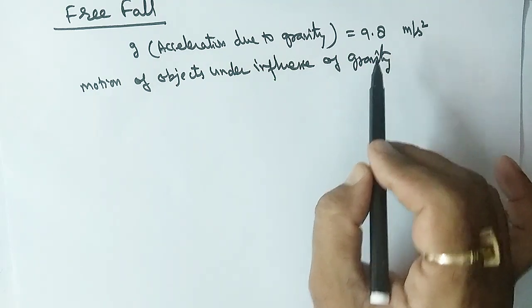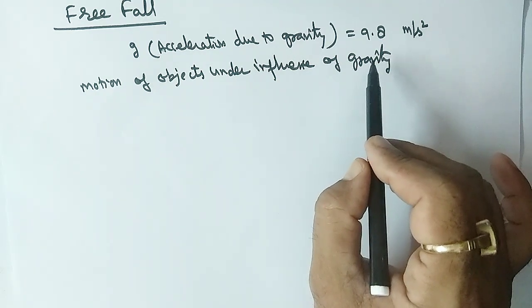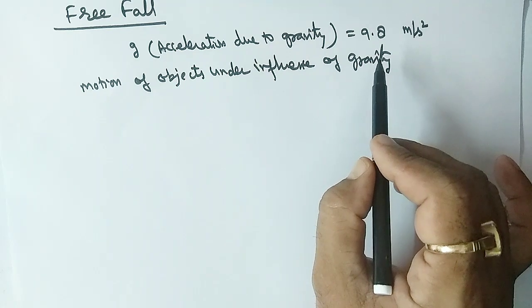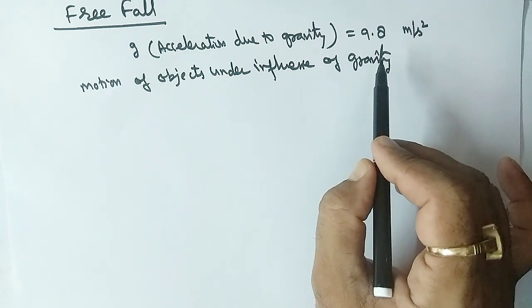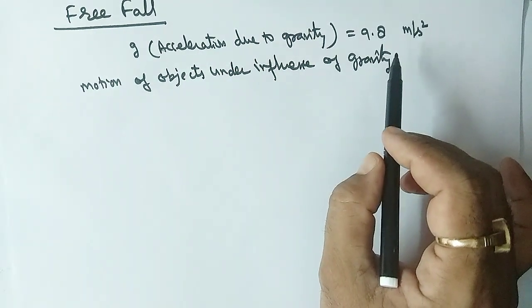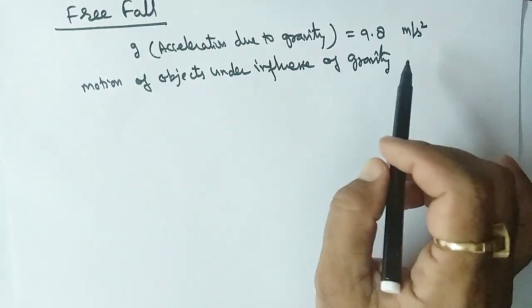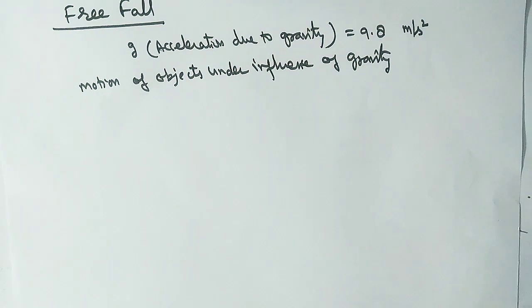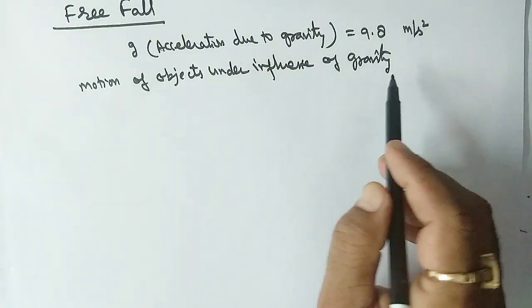Suppose a body is falling downward, then the force between the earth and the freely falling body is known as gravity. So gravity is the force between a planet and a falling body.